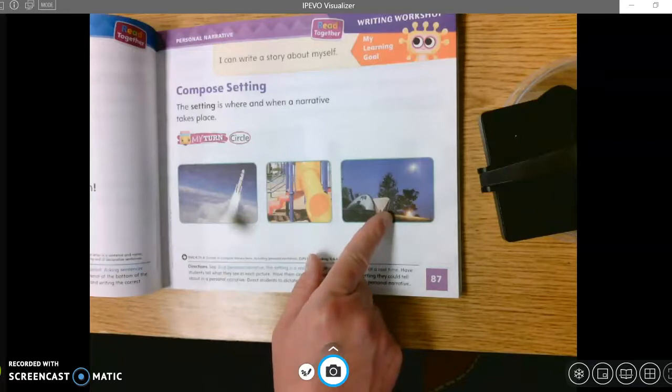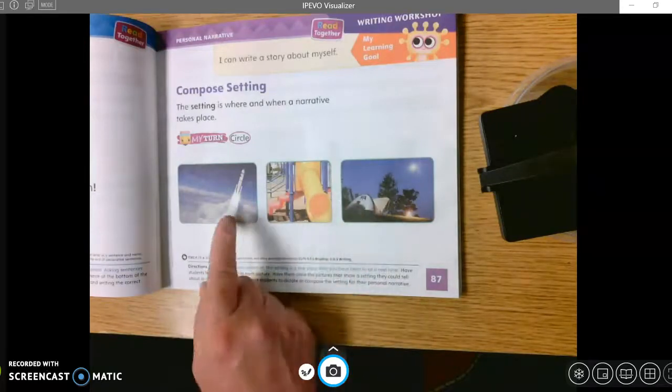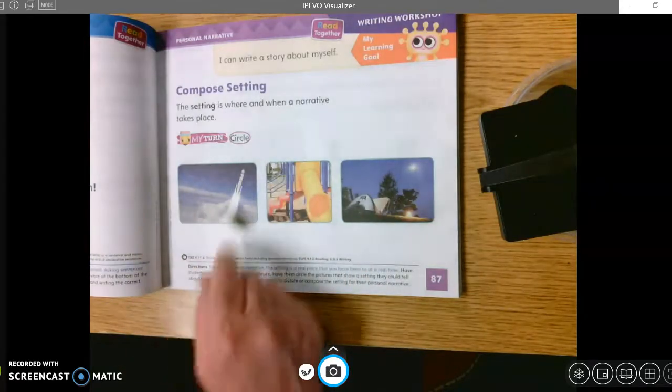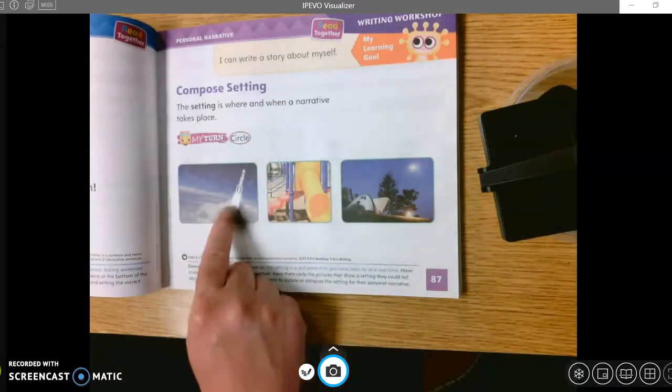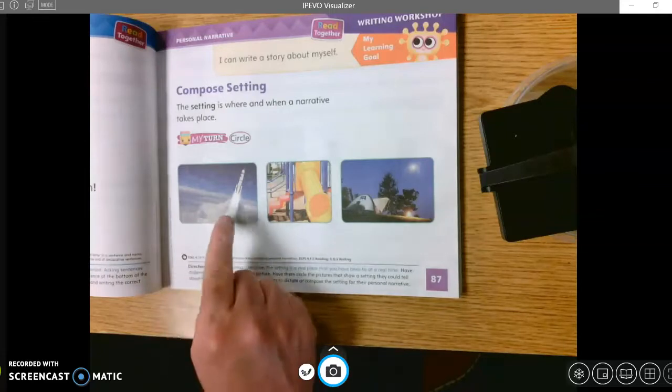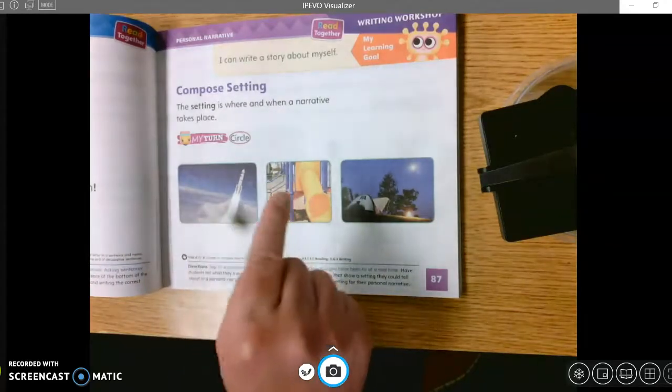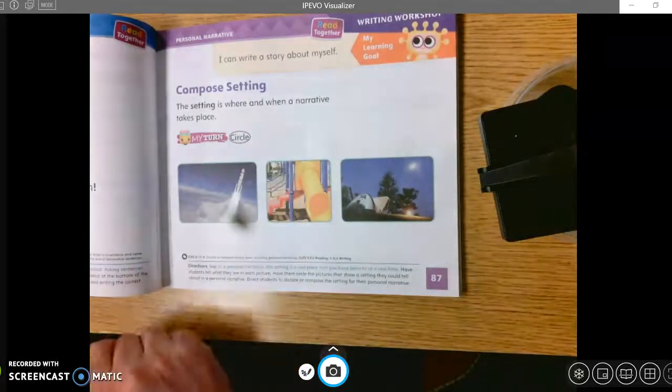Okay. Now, when would these take place? Well, they could really take place anytime. They could be now. These could be in the past. Maybe in the future with that one. But this part of the setting, we're talking more about where. So, going into space, a playground, or in the woods camping.